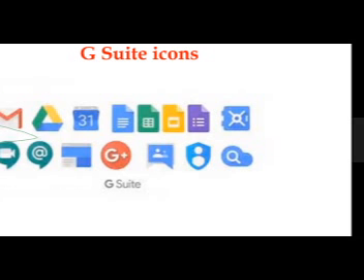Now, these are the features. These are the most common things that we see in the Google login. When you log in, you will automatically see all these features: Google Meet, Hangouts, Google Calendar, Google Drive, spreadsheets, PPTs, Google People. So all these features are available once you log in to your Google account.